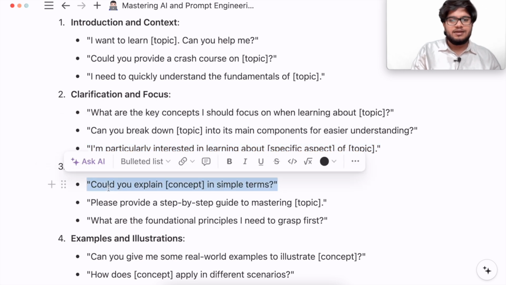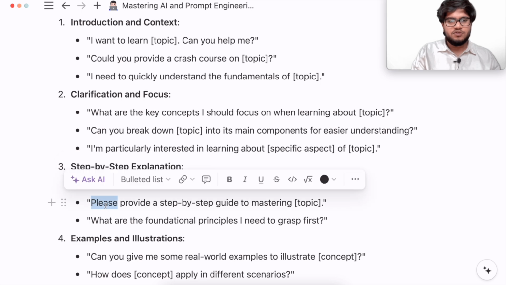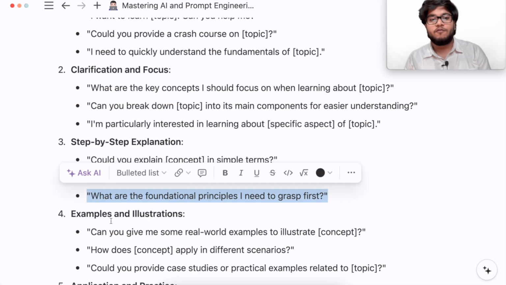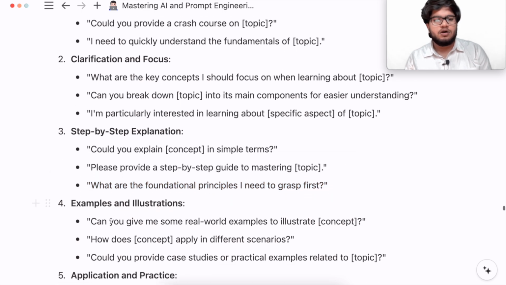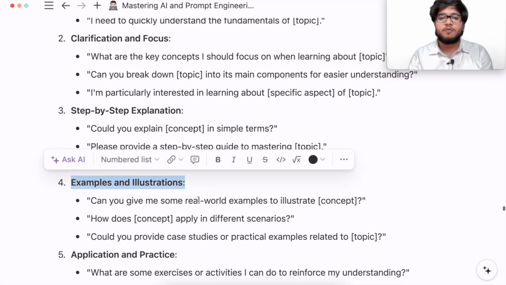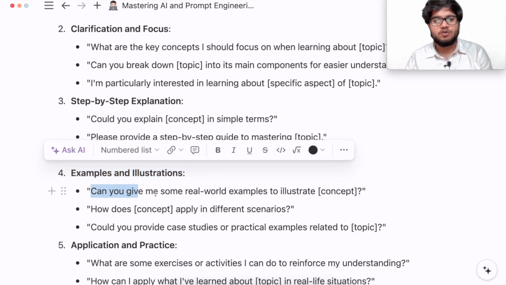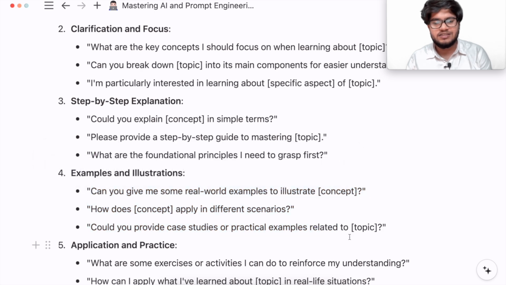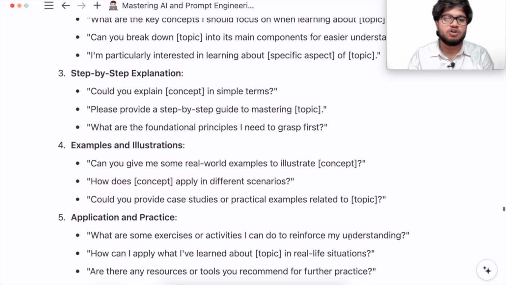Step by step explanation: could you explain this concept in simple terms? Please provide a step by step guide to mastering this topic. What are the foundational principles I need to grasp first? Also, if you ask ChatGPT about some examples and illustrations about a particular topic, it will provide you with that. Can you give me some real world examples to illustrate this particular topic? Could you provide me case studies or practical examples related to a particular topic?